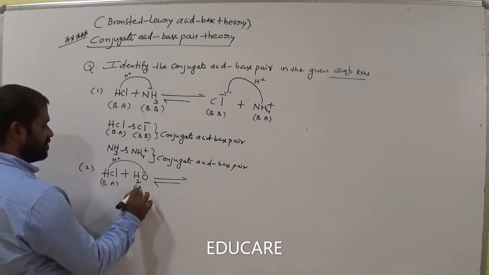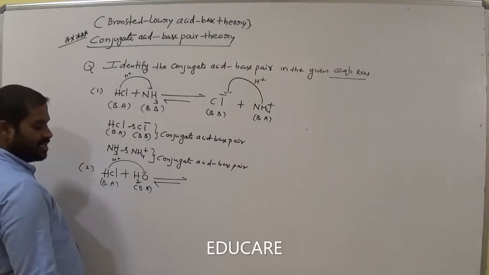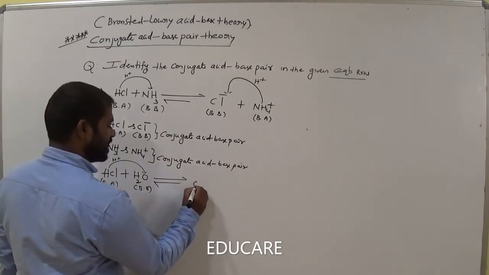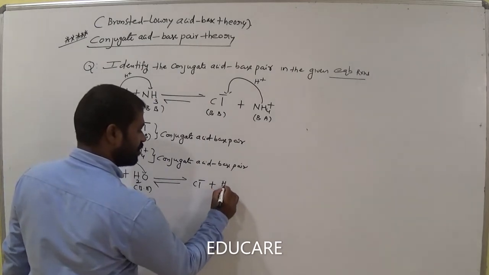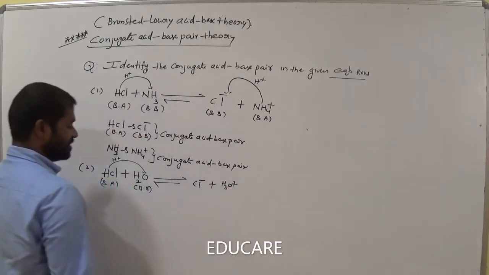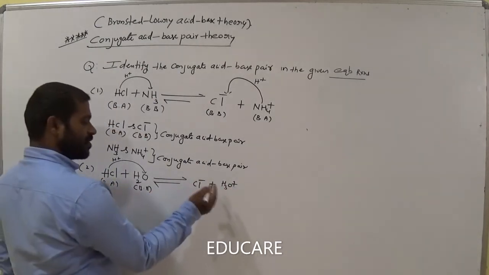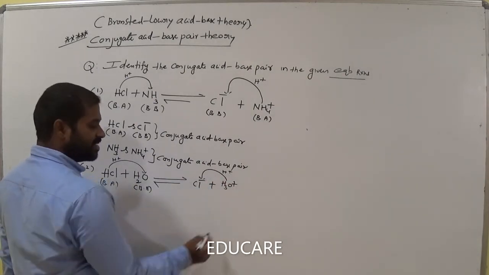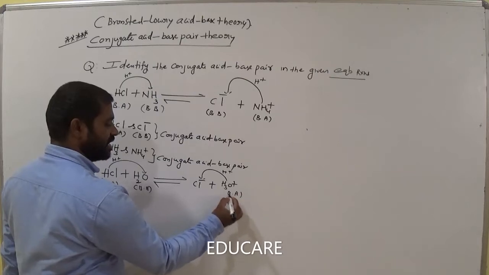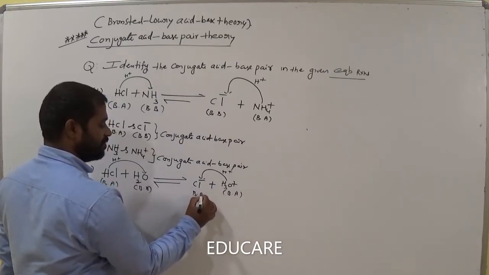Now this one becomes Bronsted base. Am I right? Then it will become Cl minus. Am I right? Then this one is H3O plus in the forward direction. So in the backward direction, can this donate H plus or not? H plus. That means it is Bronsted acid. Now this one is Bronsted base.